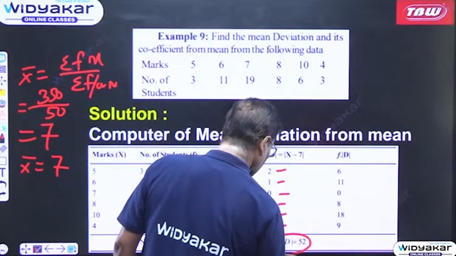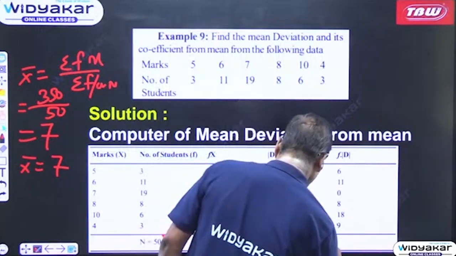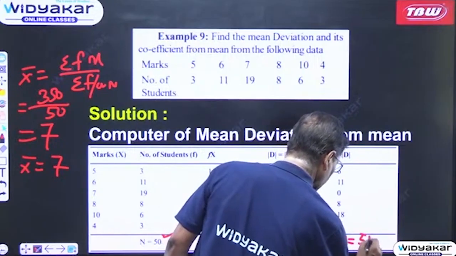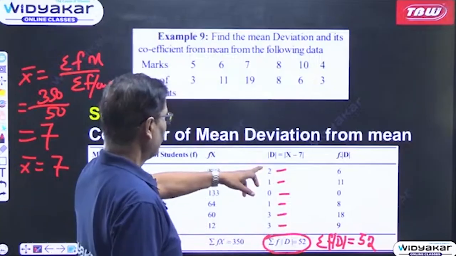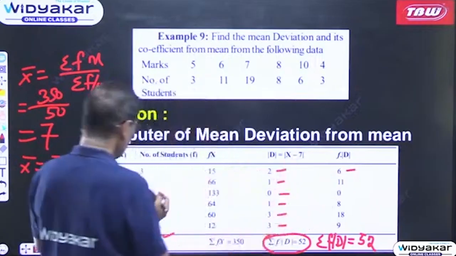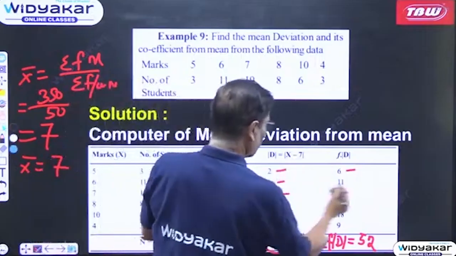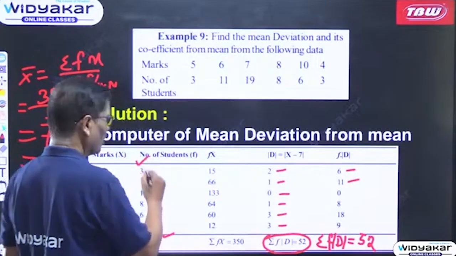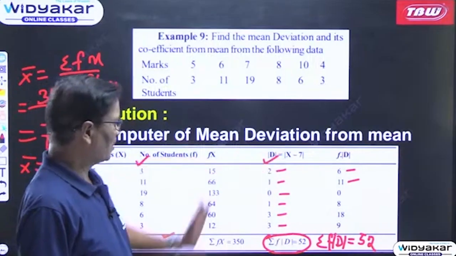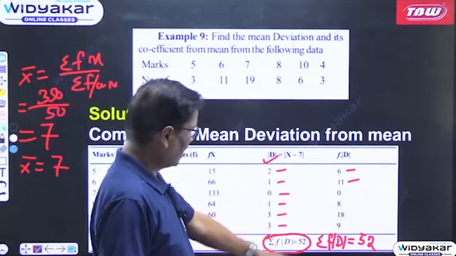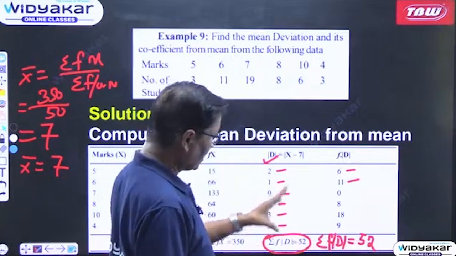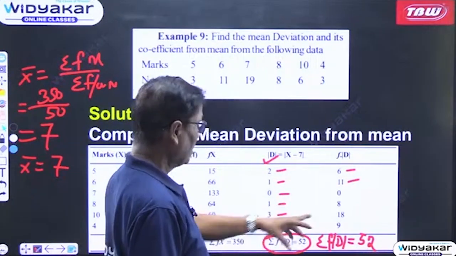Then we multiply each by its frequency: 3 into 2 is equal to 6, 11 into 1 is equal to 11, like this. This one is multiplied by this, so you are getting f into modulus d. In this way we are getting 6, 11, 0, 8, 18 and 9, which comes to a total of 52. So summation f modulus d is equal to 52.